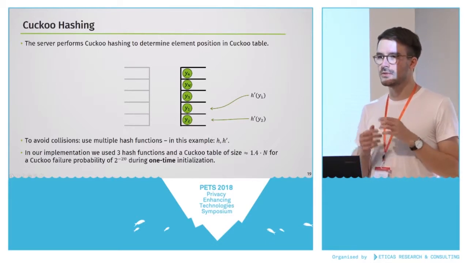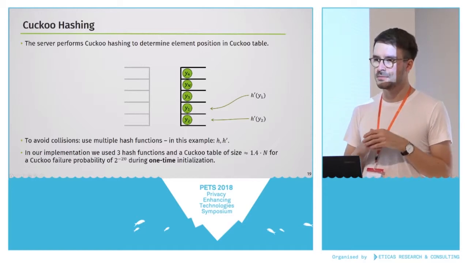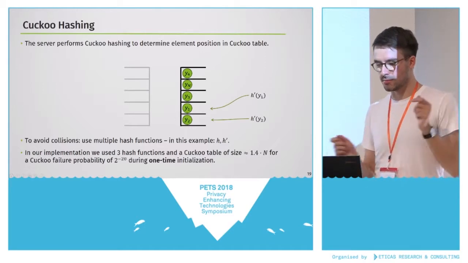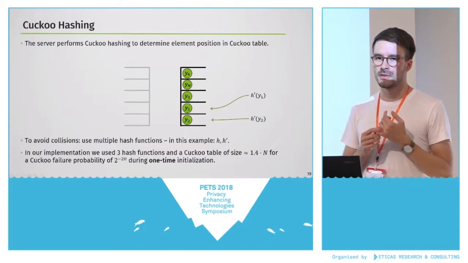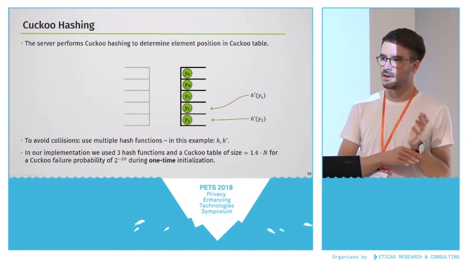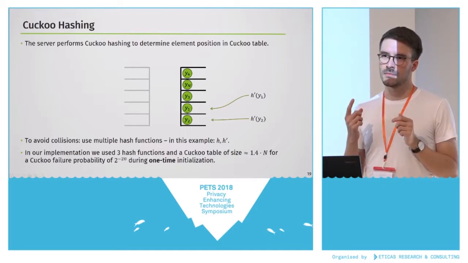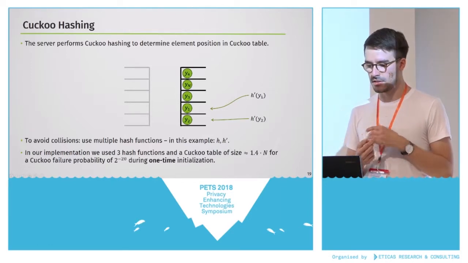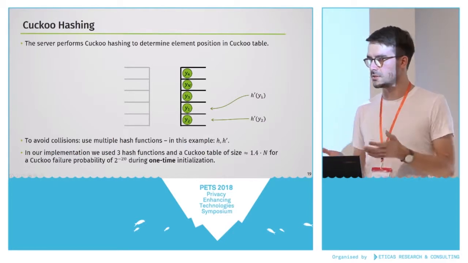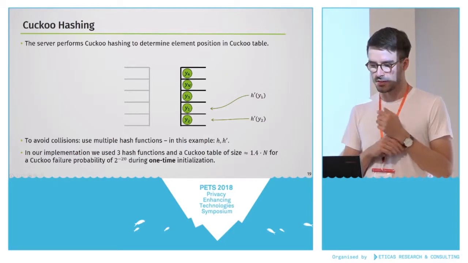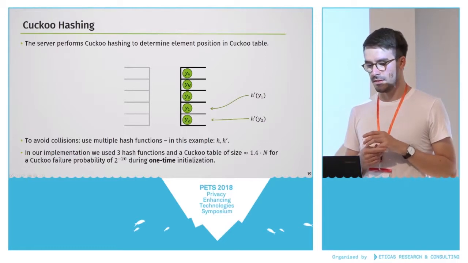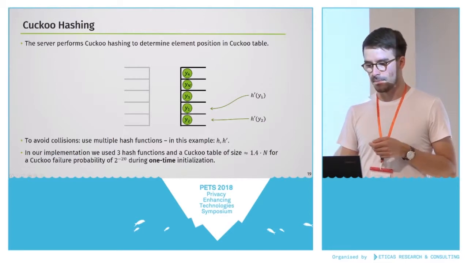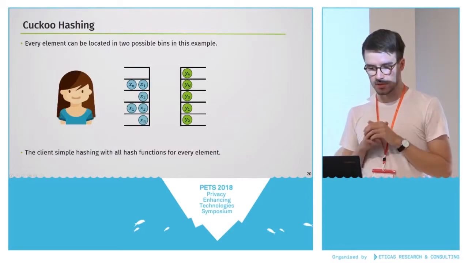Just to give you some numbers, this cuckoo table is roughly 1.4 times the size of the WhatsApp database, because you need to prevent these collisions, so you need to make a bit more space. And we have a cuckoo failure probability of 2 to the minus 20, which doesn't seem very much, but since this is a one-time operation, so the servers only have to do it once during initialization, this is fine, because you can simply retry if it fails, and it fails 1 out of 1,000,000 times, so this is actually fine, and it allows to achieve a much smaller cuckoo table, which in turn benefits the performance.